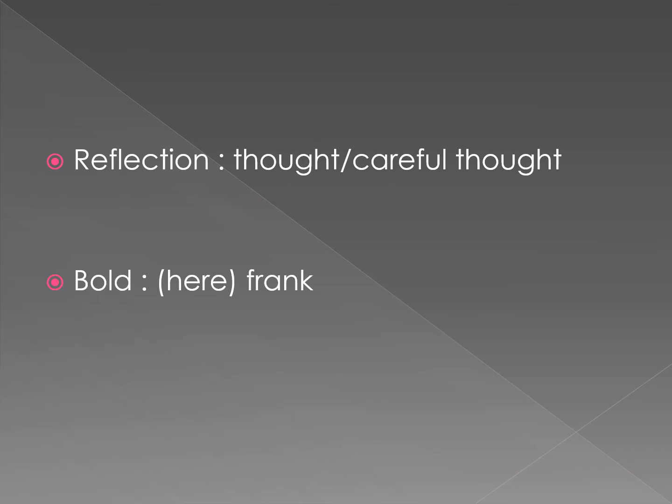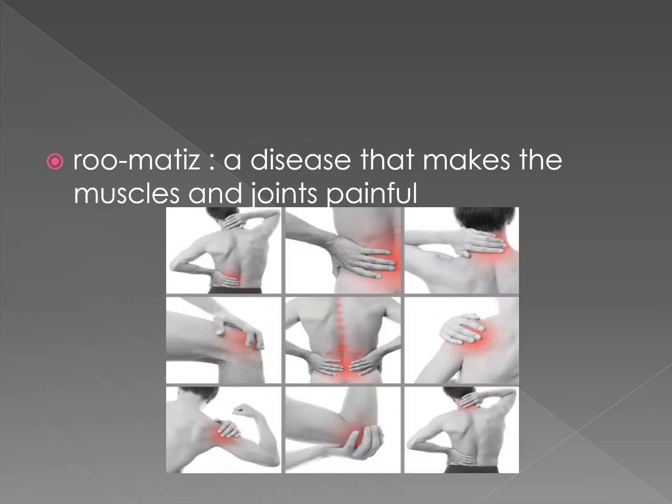Reflection. In the poem, reflection means a careful thought. Next, bold. In our poem, bold means frank, frank to say the word. Rheumatism, a disease that makes the muscles and joints painful. This is a type of disease. See, children, different pains, joint pains here.